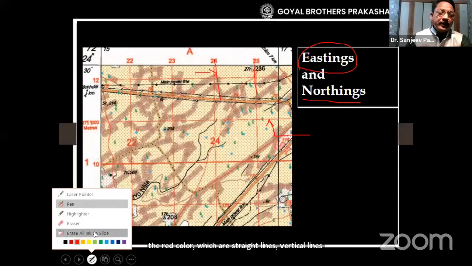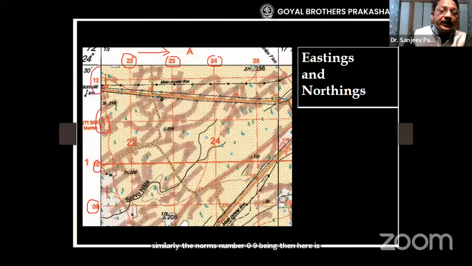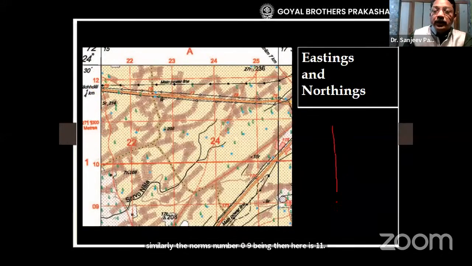So a topography map consists of eastings and northings, and you can see here eastings 22, 23, 24, their number is increasing from left to right. Similarly, the northings numbers 9, 10, then here is 11, 12, the number is increasing in the upward direction. It is just like a graph. Suppose this is 0 marking, as we go to the right side here, 1, 2, 3, 4, the number increases as we move eastward.